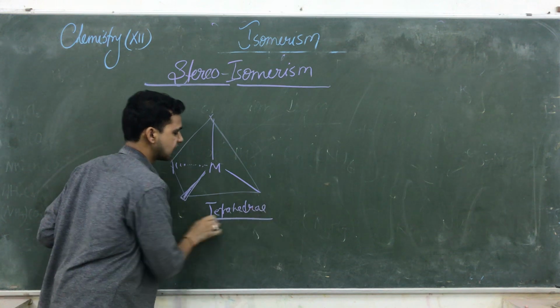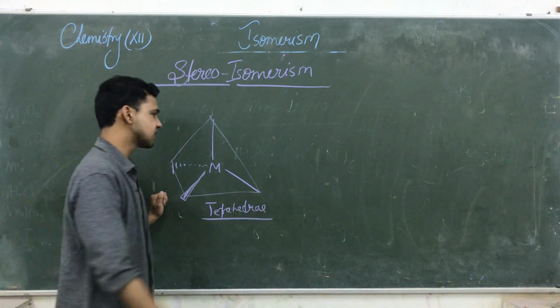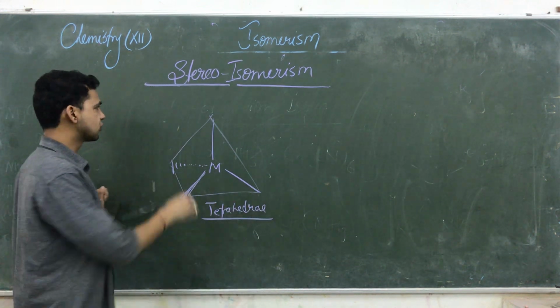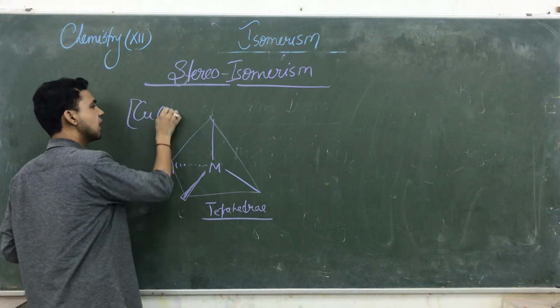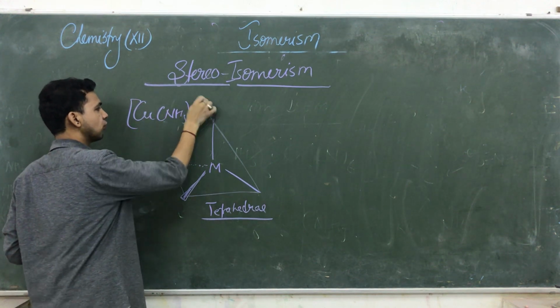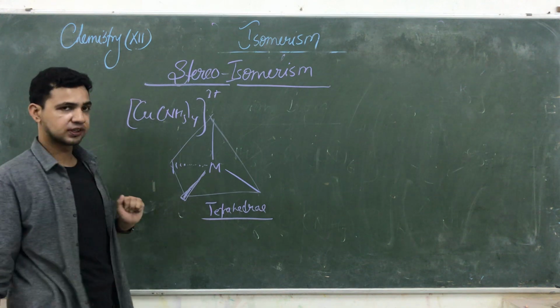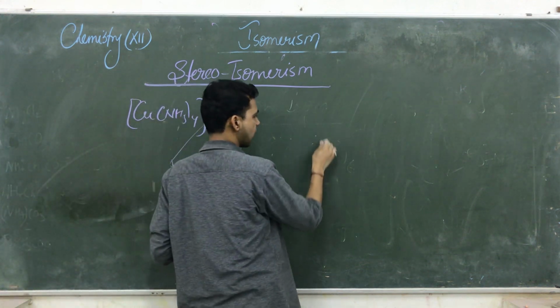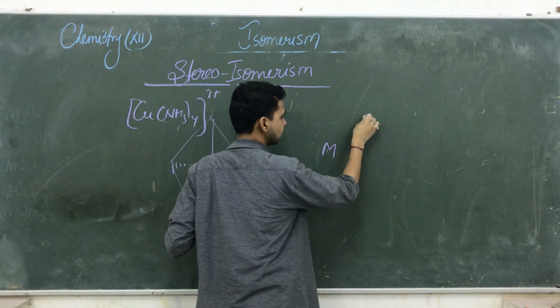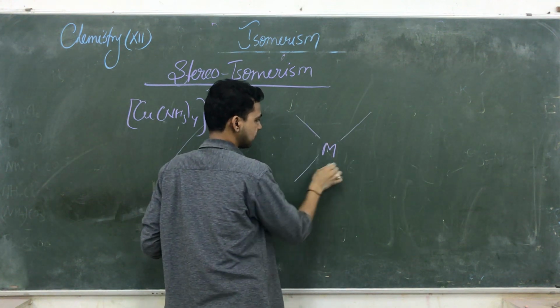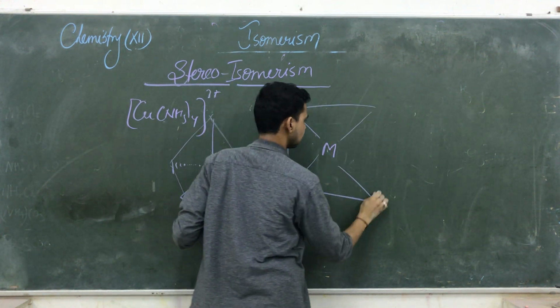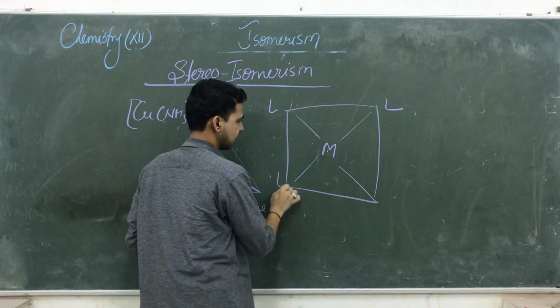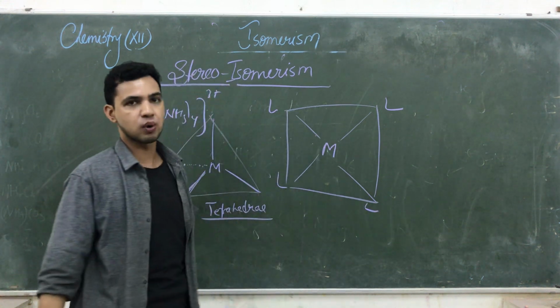First type of geometry we are generally observing in coordination compounds. इसका एक एग्जांपल है कॉपर के जो सॉल्ट्स होते हैं जस्ट लाइक Cu(NH3)4, यहाँ पे आपको देखने को मिलेगी. The next one is a square planar. Very important geometry of these compounds, that is a square planar geometry. Here the ligands are attached here, here and here. That is known as a square planar.